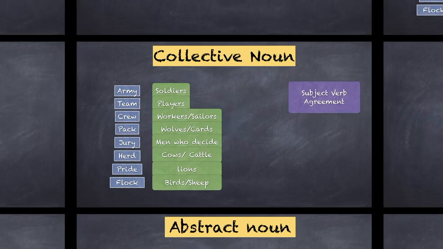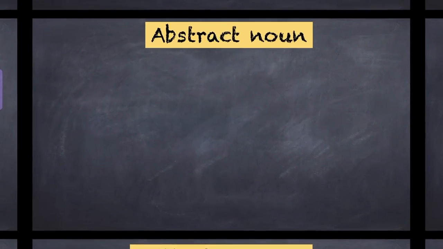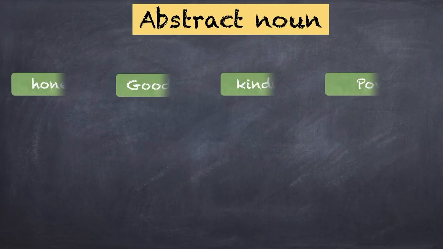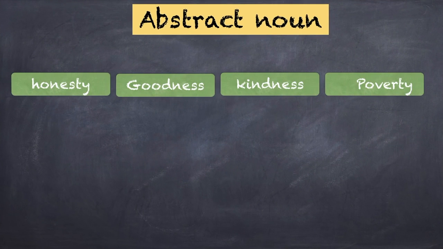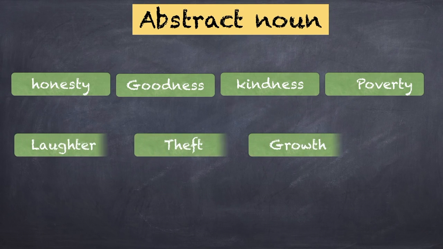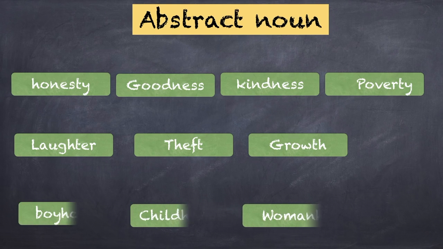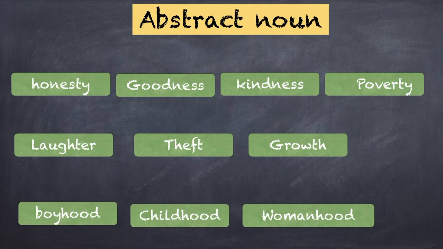Okay. Abstract nouns. Now, nouns, we learned earlier, are names of things. Now, things are of two types. There are physical things in the world: table, chairs, sofas, cushion, wall, door, window, etc. And there are abstract or conceptual things in the world, right? Honesty, for example. Can you see honesty? Can you touch honesty? Can you hold honesty in your hand? But there is a concept of honesty, or concepts of qualities, right? Goodness, kindness, poverty, right? So these are not things which can be touched or held or tasted or smelled, but they still exist in the world in the form of ideas or concepts, right?